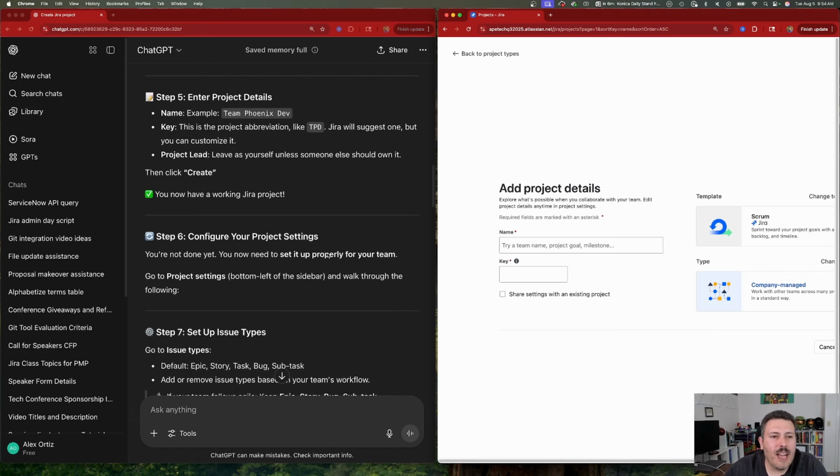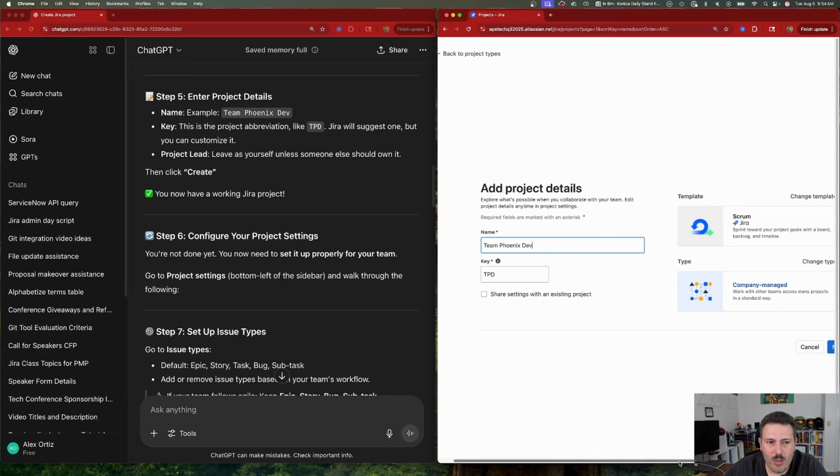And now we have step 5, enter project details. Name, example. So we're going to name it just exactly what it gave me. So Team Phoenix Dev. The key, this is the project abbreviation like TPD. Jira would suggest one, but you can customize it. And project lead, leave as yourself unless someone else should own it. So far, so good. Then click on create.